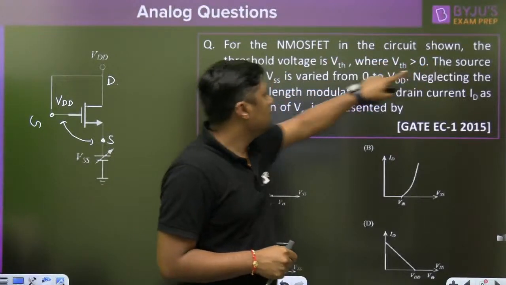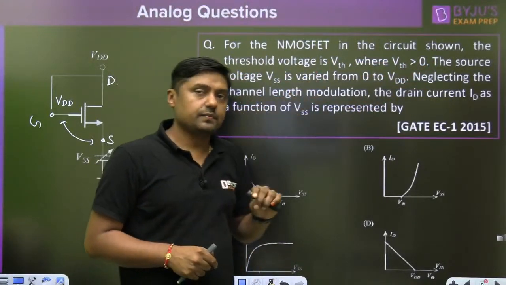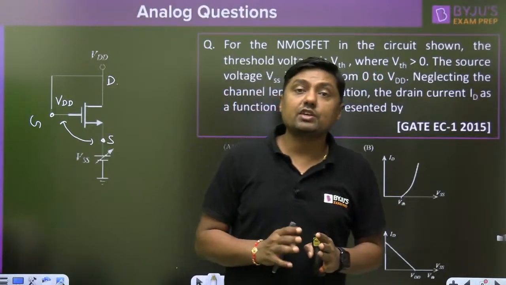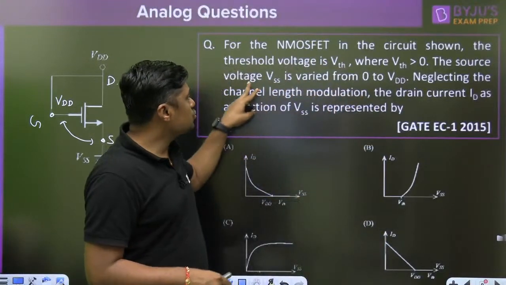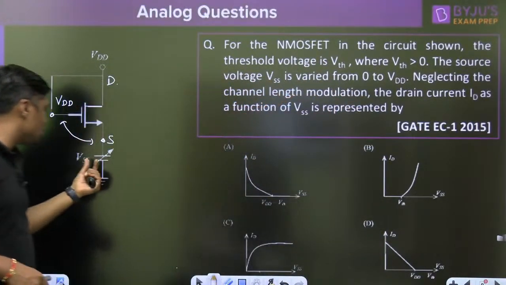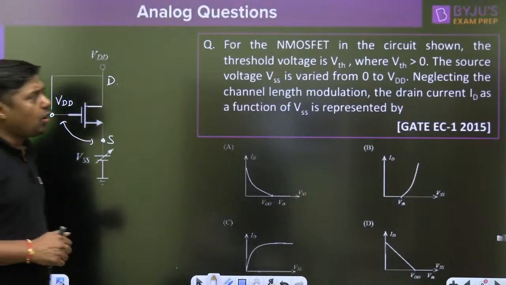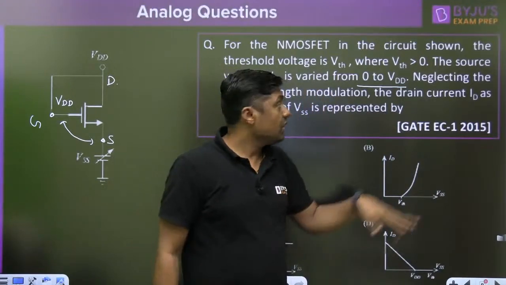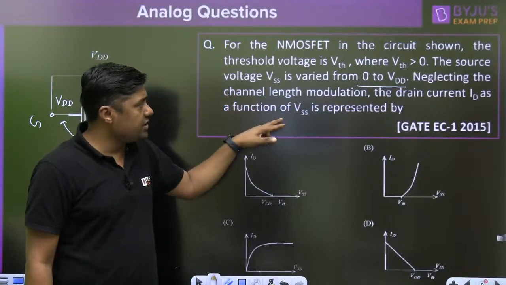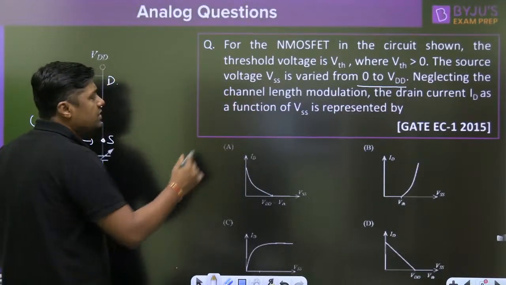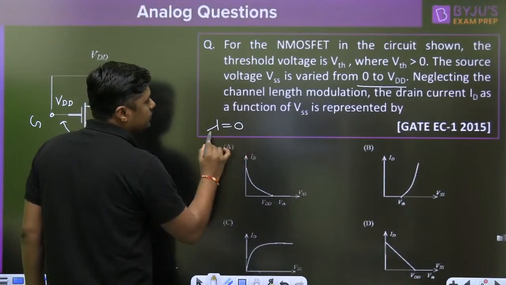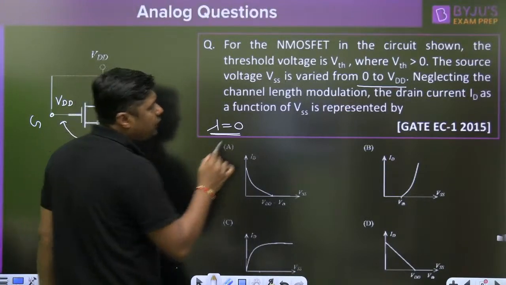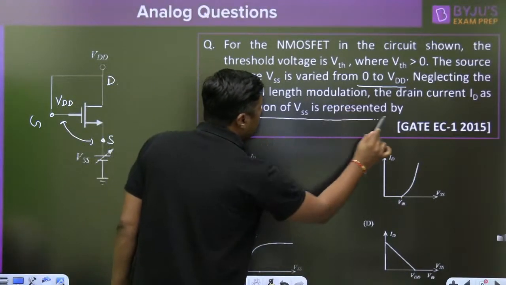For the N MOSFET in the circuit shown, the threshold voltage is VTH, where VTH is greater than 0. Normally for an N channel MOSFET, that threshold voltage is positive. The source voltage VSS, this is the source voltage VSS, is varied from 0 to VDD. Neglecting the channel length modulation. Neglecting the channel length modulation means what? Lambda tends to 0. The drain current ID as a function of VSS is represented by graphical answer.